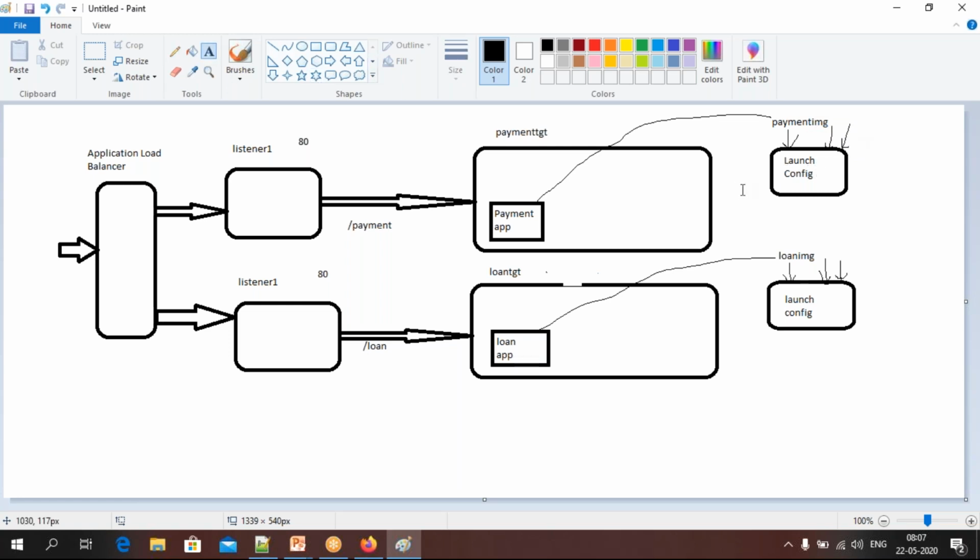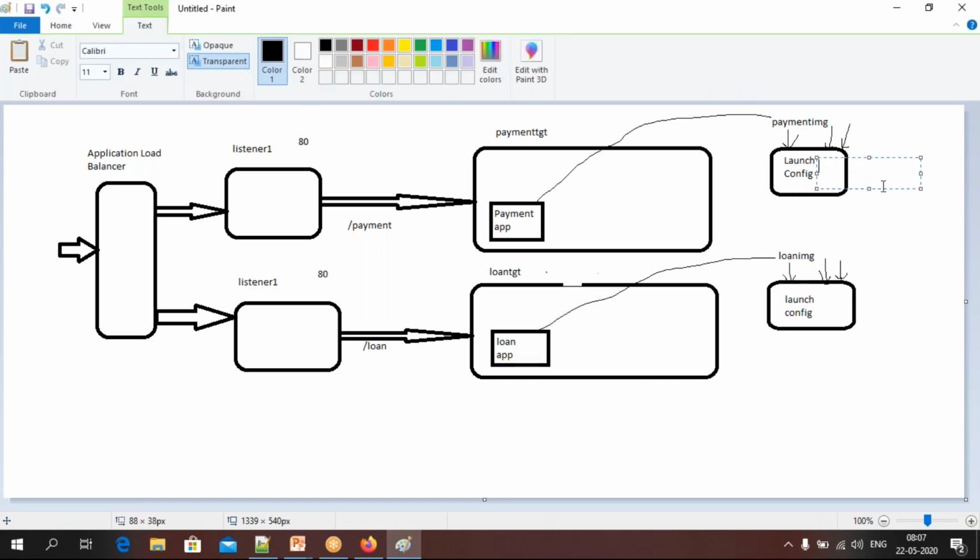The name I will give when creating the launch config is payment template, because it's a kind of template which is going to have all the parameters. Let me put it here outside.